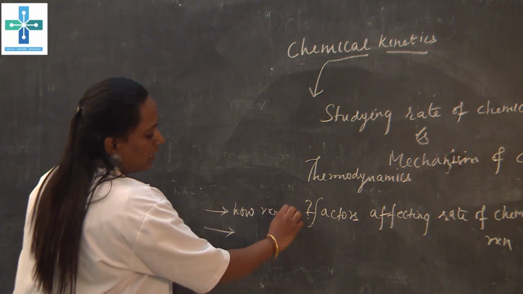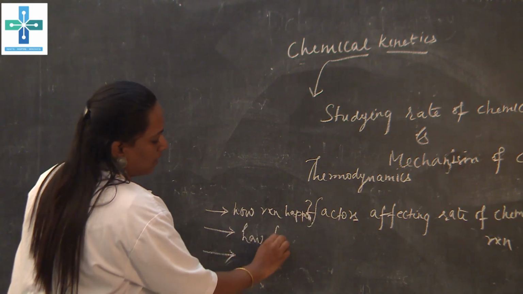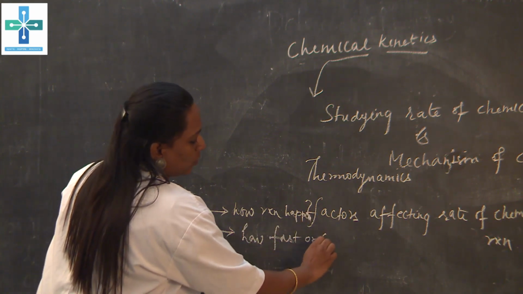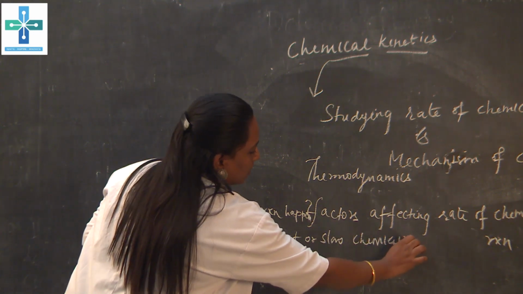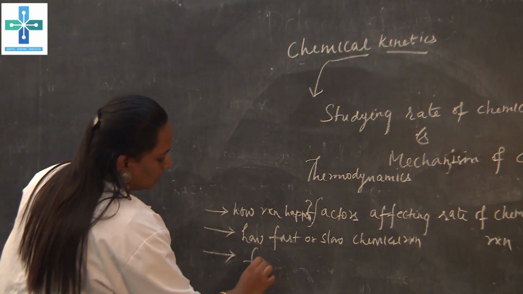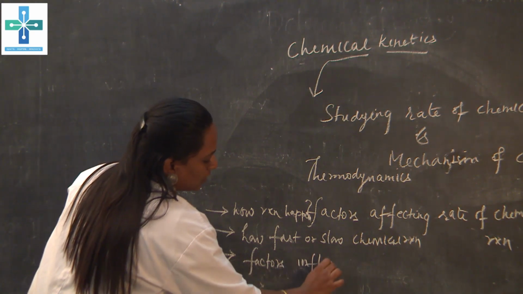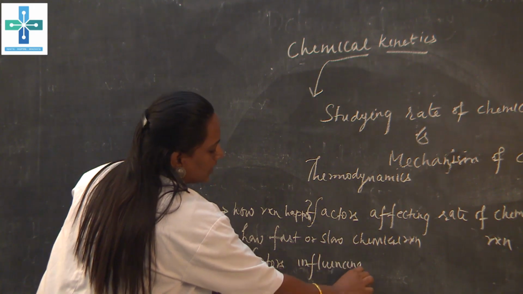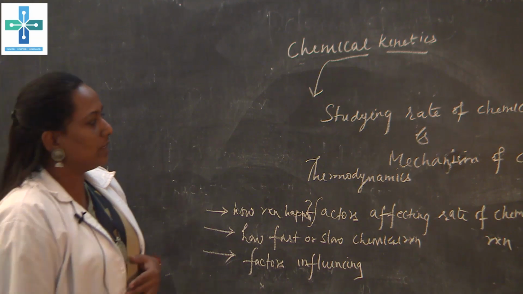How the reaction happens, how fast or slow the chemical reaction happens, and then what are the factors influencing the rate of chemical reaction. So, let us go to the next one.